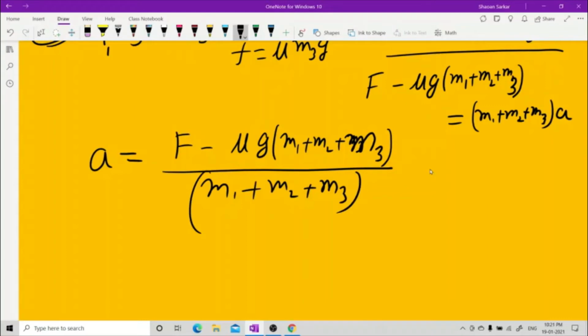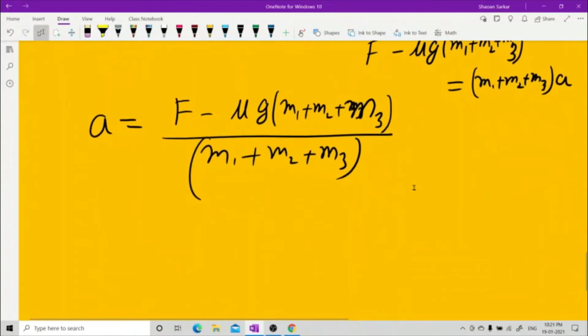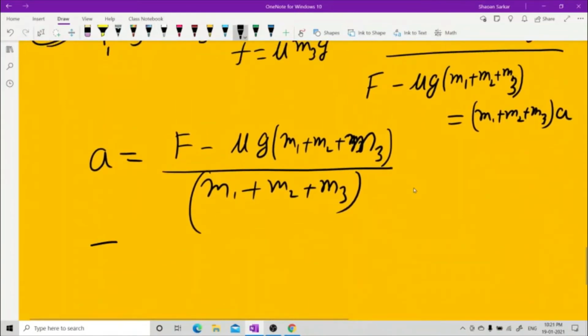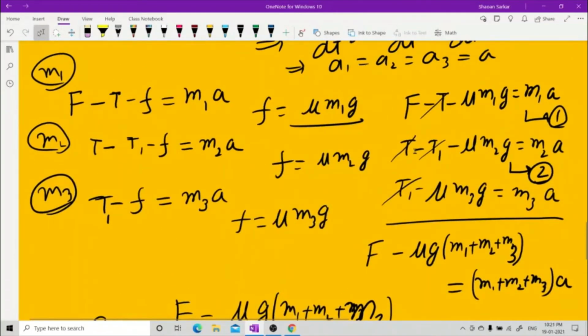After this acceleration is found, you can put it in the equation to find T. Or you can find T1 directly from the third equation. T1 is nothing but mu m3g plus m3a. Just put this value here and you will be able to find it out. But do it very carefully. Take the LCM very carefully. I'm not doing the rest of it. See, T1 is found. Now you can find T also.